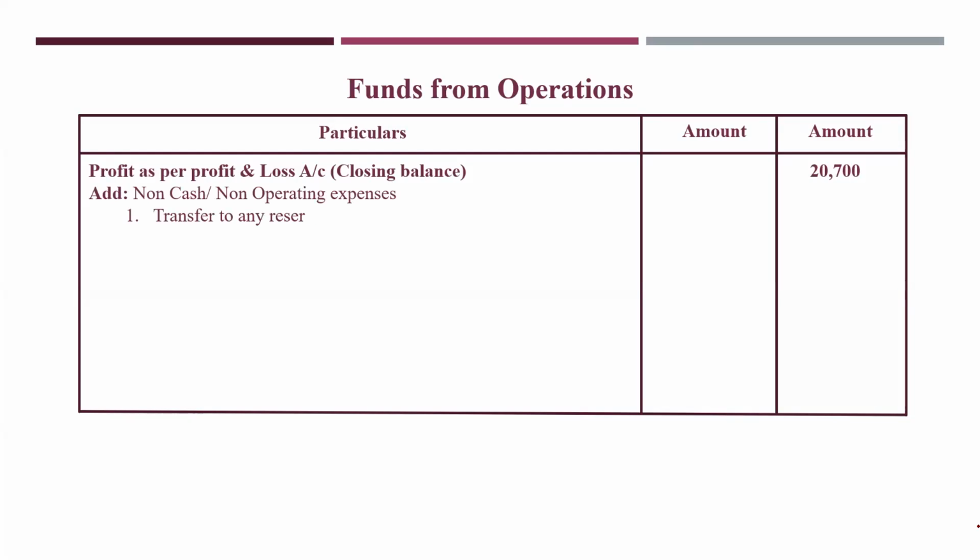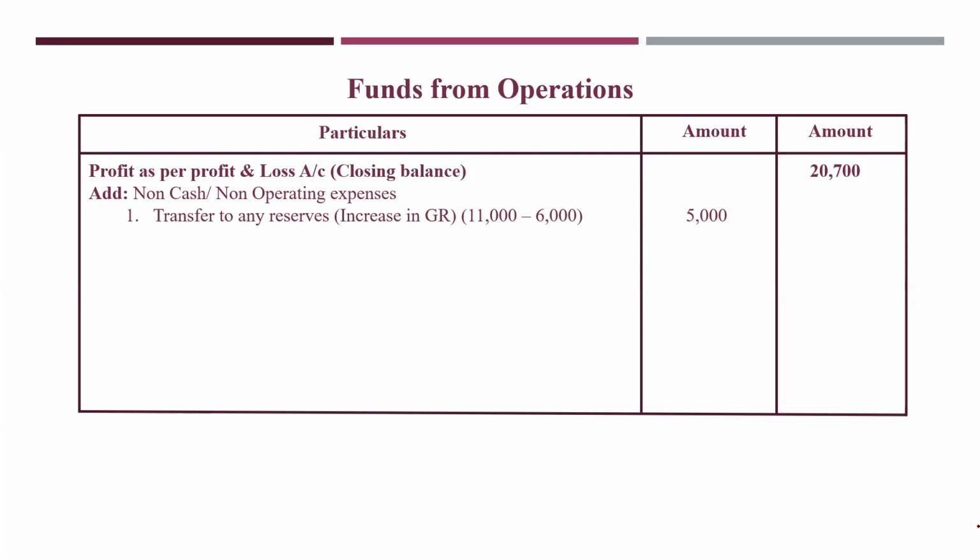Next, add non-cash or non-operating expenses. So firstly, what I have taken, transfer to reserves, that is increase in general reserve. 6,000 to 11,000, I guess there is an increase of 5,000 that I have to take. We have to add it back. What else you have then? Other transactions. You see at the end of your problem, in the statement of assets and liabilities, adjustments are given.